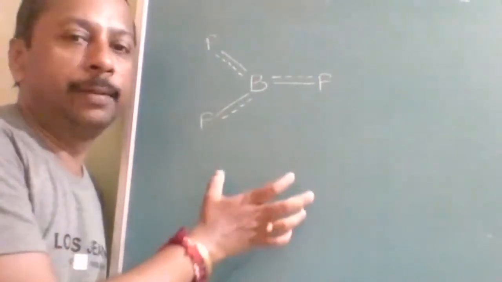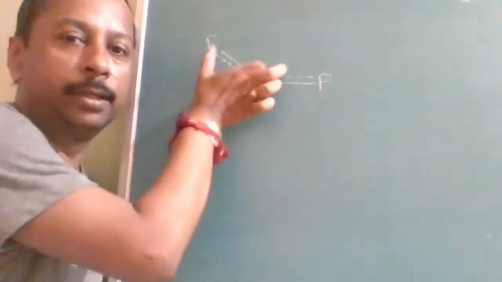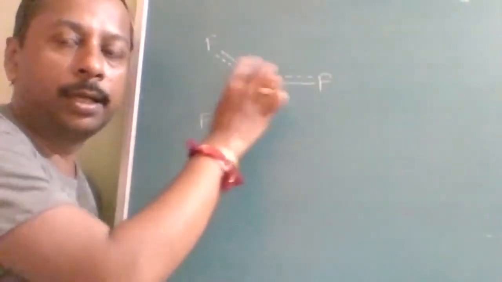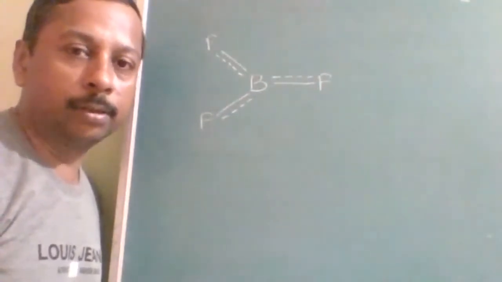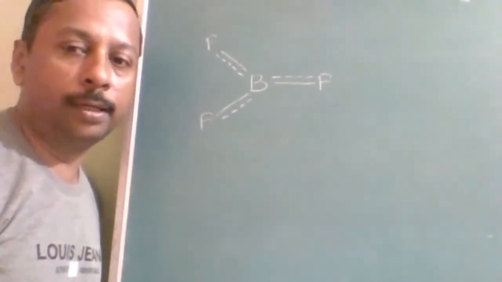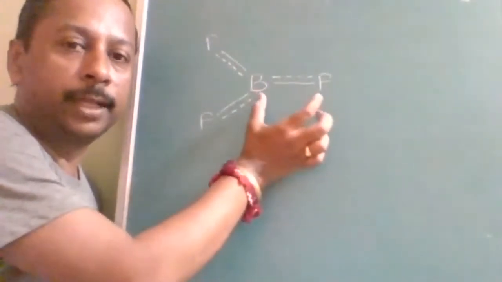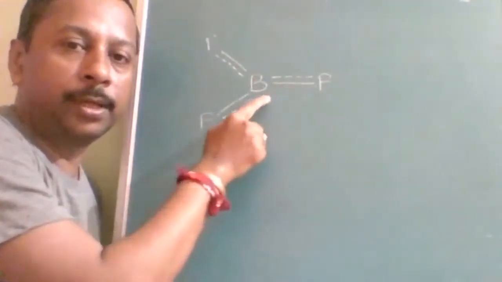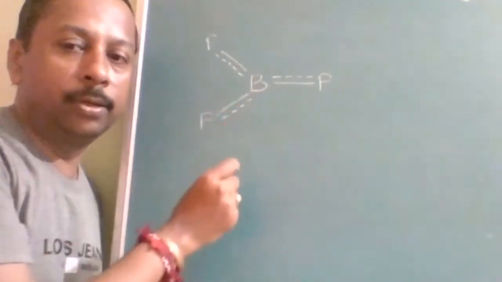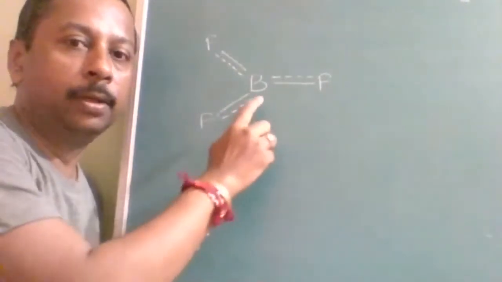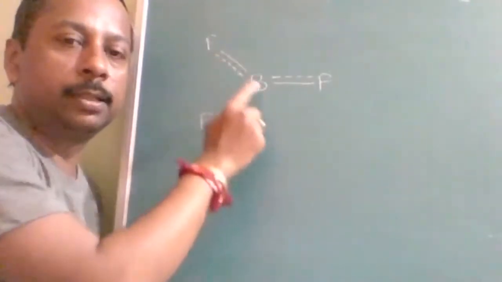Suppose during 30 minutes, 10 minutes will be here, after that 10 minutes here, 10 minutes, 10 minutes, that time sharing will be there. What sharing will be there? Time sharing will be there. So in boron trifluoride, for 10 minutes, this lone pair will be shared to this boron. After 10 minutes, for example I'm telling you, it will not be, and after 10 minutes, this will be donating.